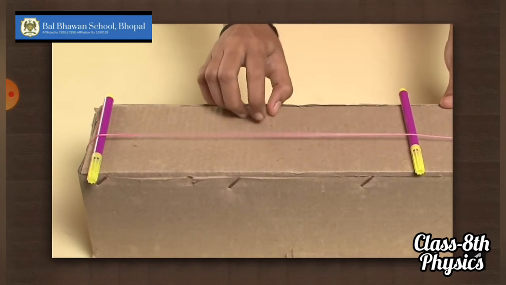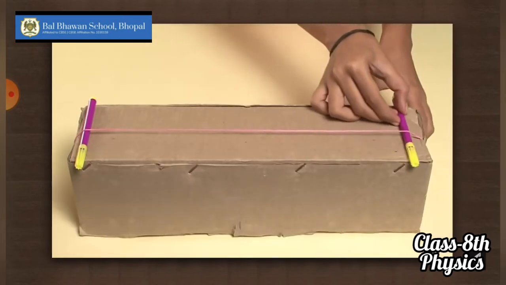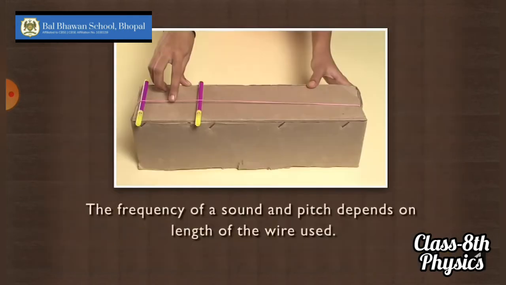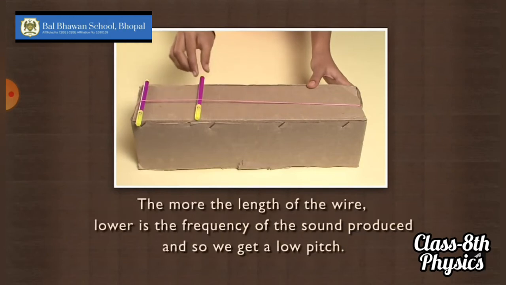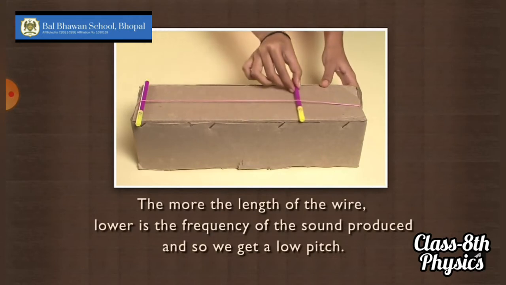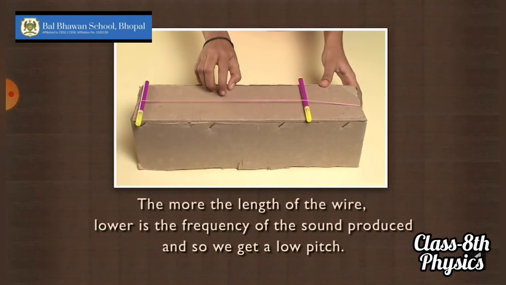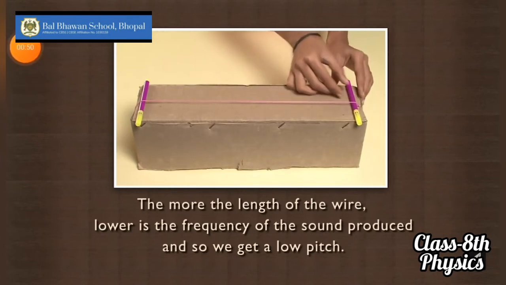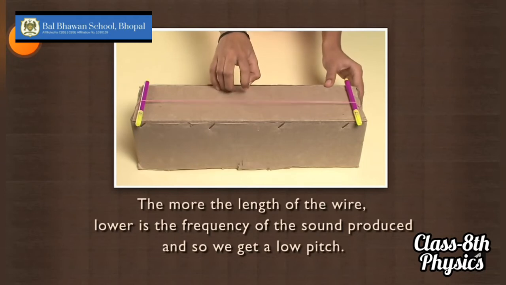As the length of the string or the rubber band is increased, what happens? The sound keeps on becoming low in pitch. Okay, this is because a low frequency sound is produced as the length of the wire is increased. So the pitch of the sound is inversely proportional to the length of the string. As you keep on increasing the length, the pitch keeps on becoming lower and lower. It keeps on decreasing. Okay, this is the first factor on which the pitch of a sound depends.